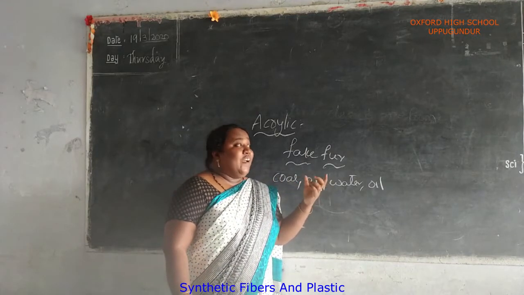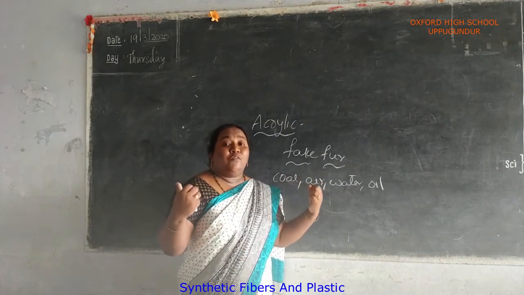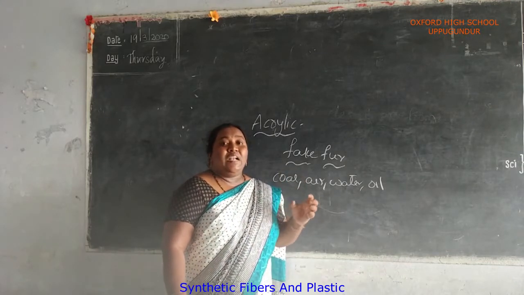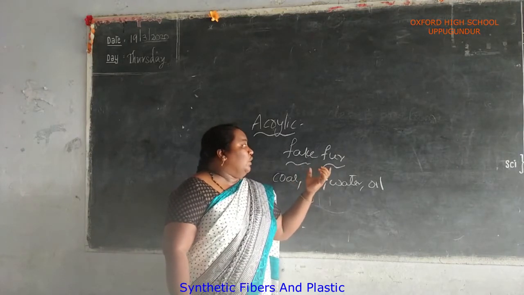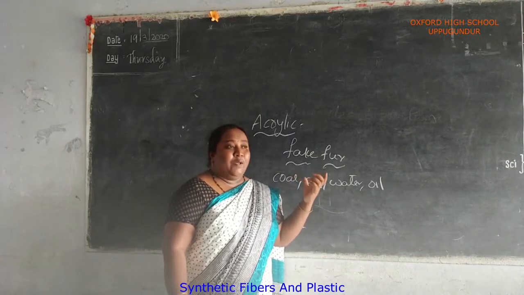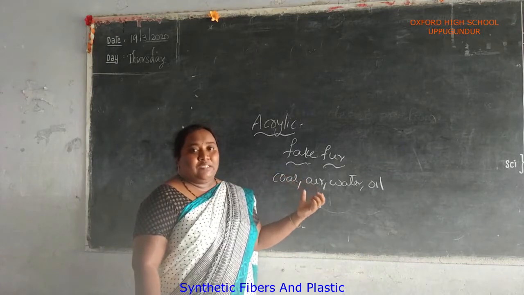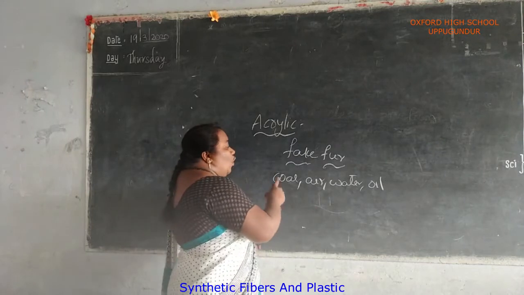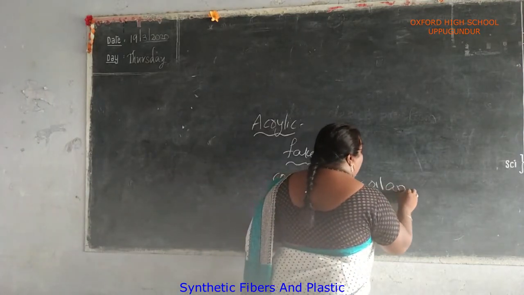Since we get wool from animals, and in India there are so many people, if all of them got wool, what will happen? The goats will disappear. So to reduce that, we use a fake fur made of a synthetic fiber, which is produced from petroleum based chemicals. It is made from coal, air, water, oil and lime.